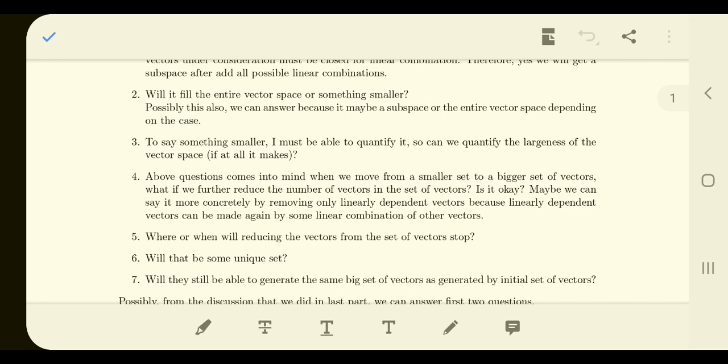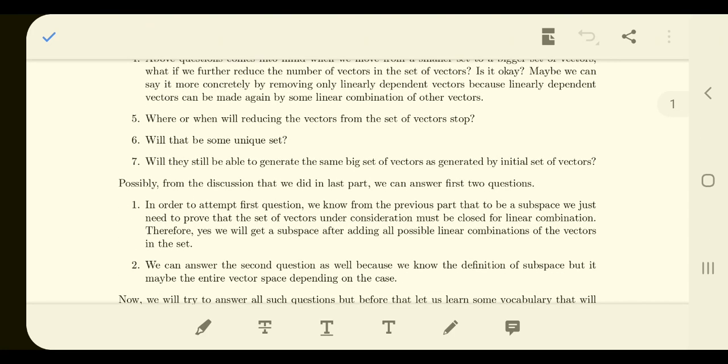Once you have removed them and no more reduction is possible, will it stop somewhere? When will it stop? Is it some kind of special set? Is it a unique one? What speciality does it have? All these questions do arise. And will they be able to generate the entire vector space, the same vector space that can be generated by the initial vectors of the set? That's also a question.